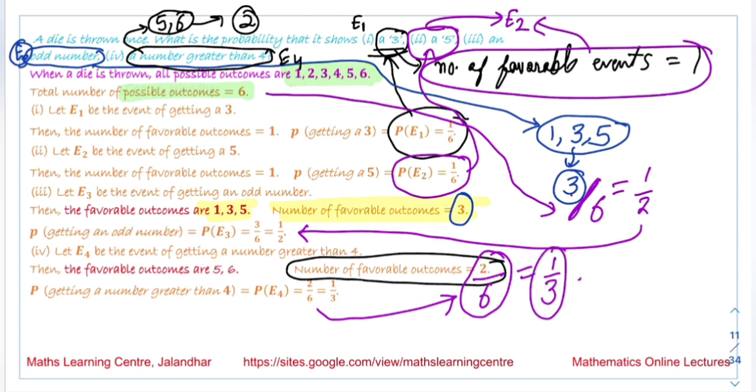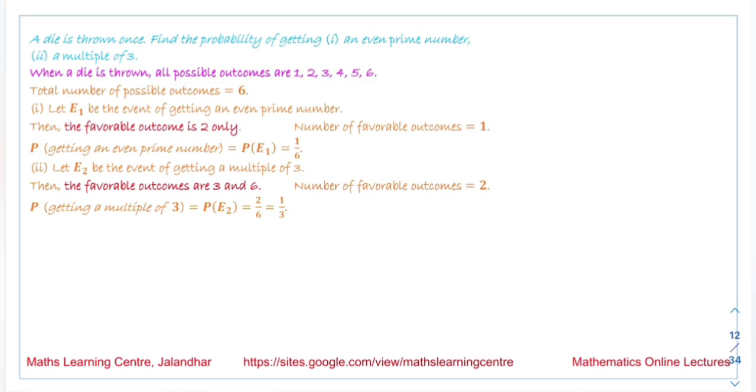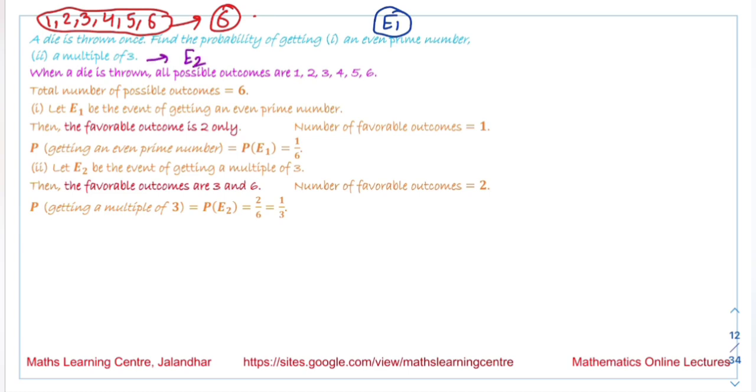Next is: a die is thrown once, find the probability of getting an even prime number, a multiple of 3. So all possible outcomes, a die is thrown once, are 1, 2, 3, 4, 5, 6. The number of possible outcomes is 6. We are talking about two events. First is the event E1, that we obtain a prime number. The second event given to us is the event E2, that it is a multiple of 3.